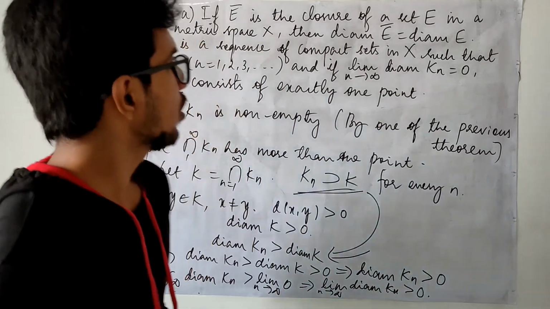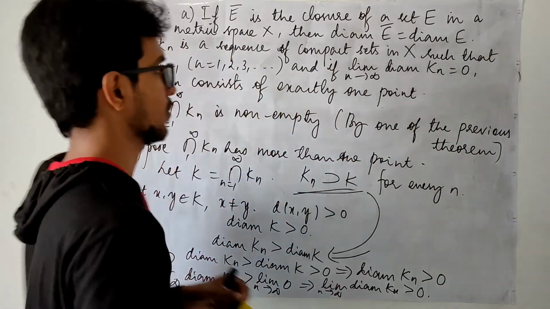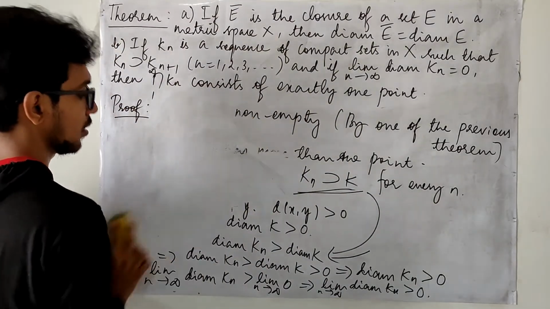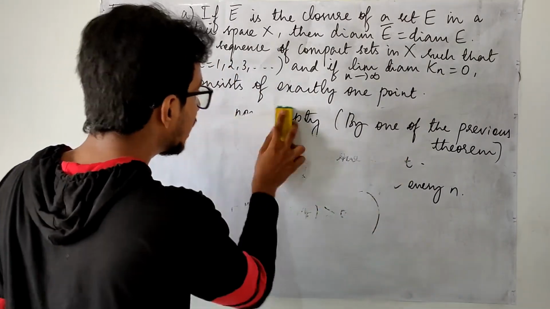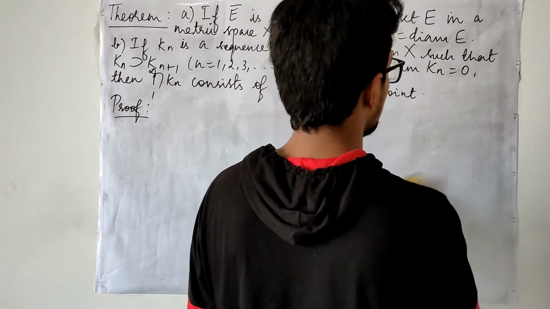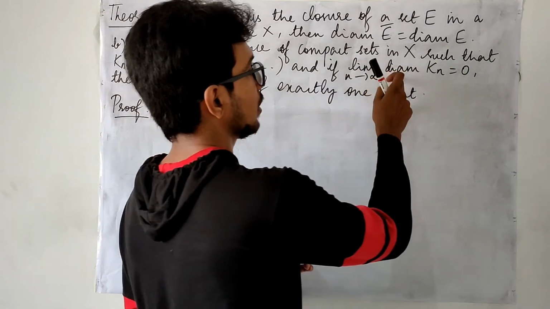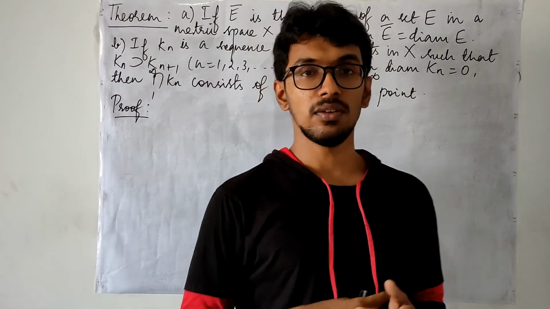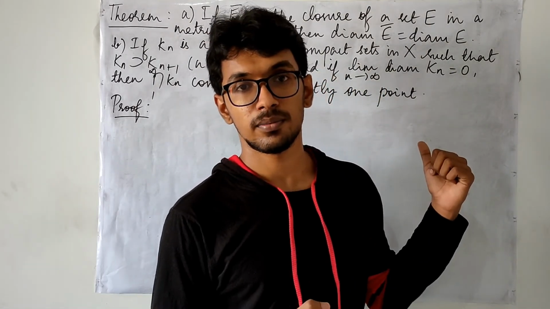Here, can we remark something? Just before, while defining the diameter, after defining the diameter, we rephrased the definition of a Cauchy sequence with the help of this diameter idea. Whenever you are given that the diameter of Kn is 0 as n approaches infinity, it means there is some Cauchy sequence present inside it.